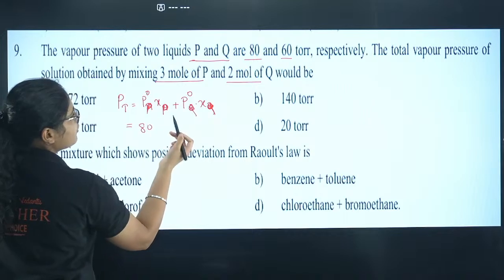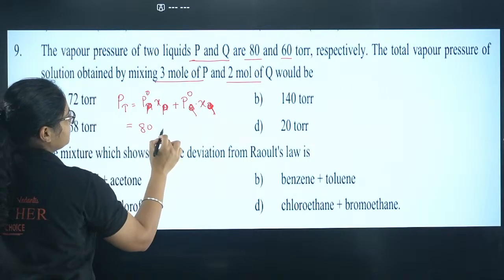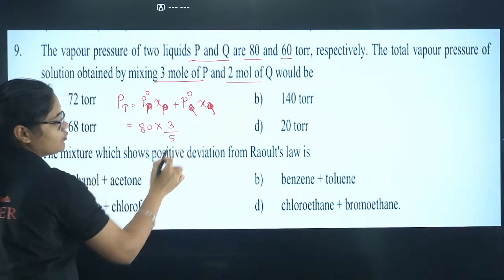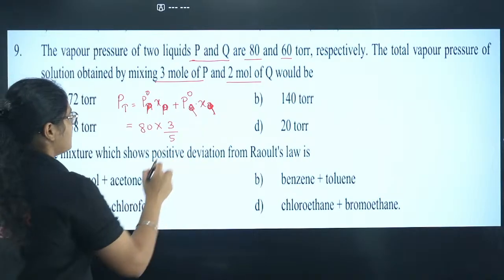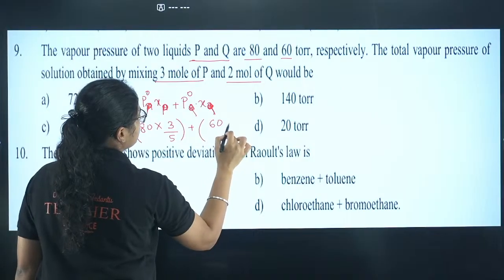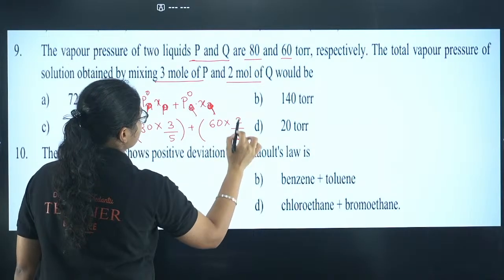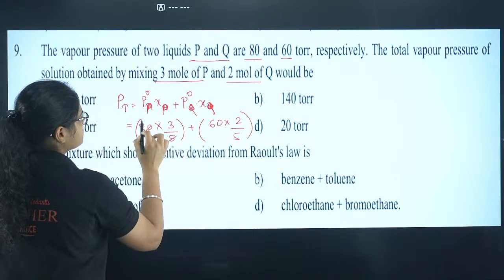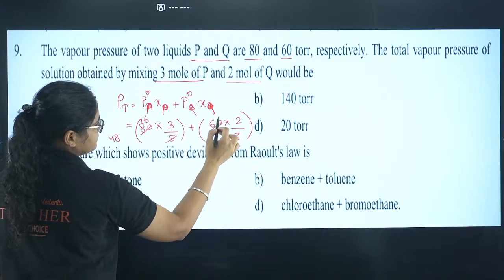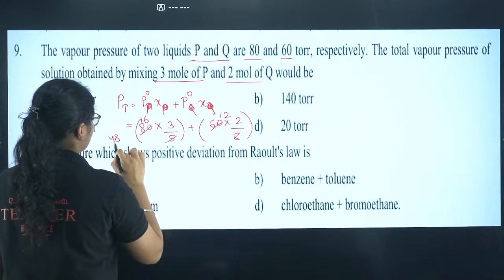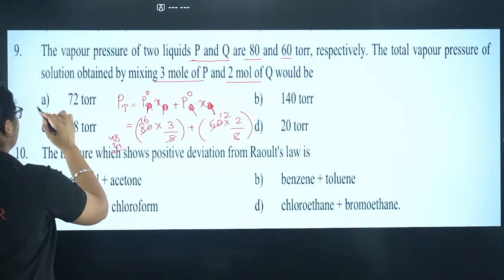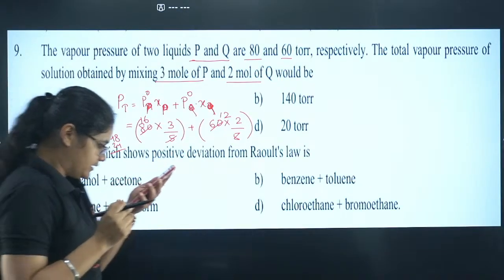What is the mole fraction? The moles of P is 3 and the total number of moles is 5, so the mole fraction of P is 3 by 5. Then we have 60 into 2 by 5. So we have 48 here, and here I will get 24. That gives me 72 torr. So option number A is the correct answer.